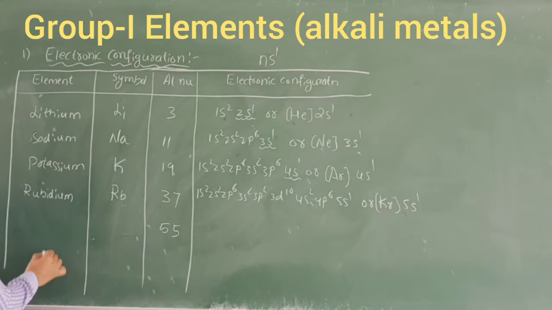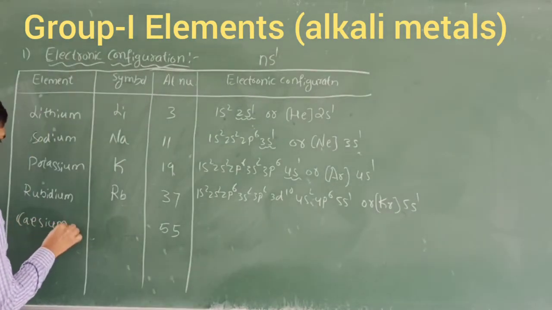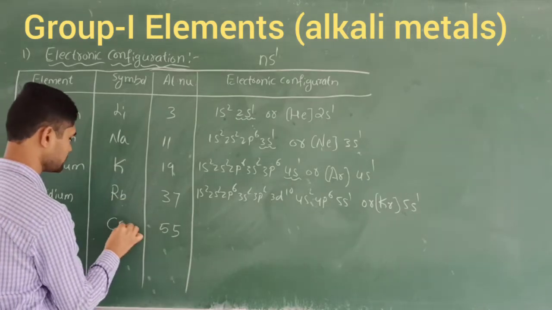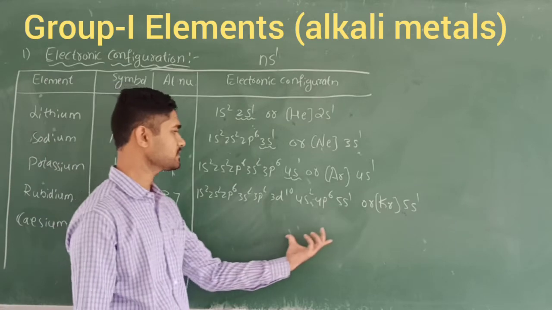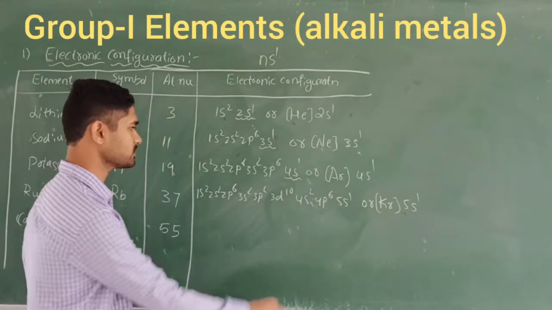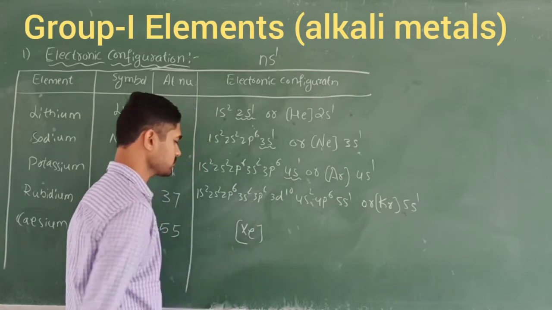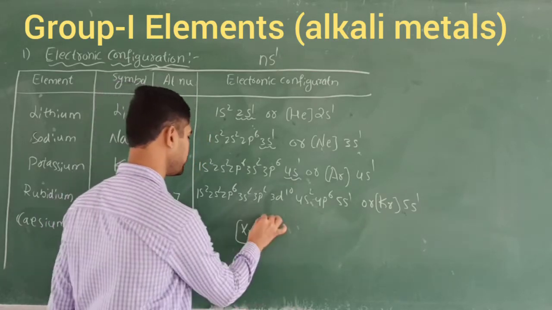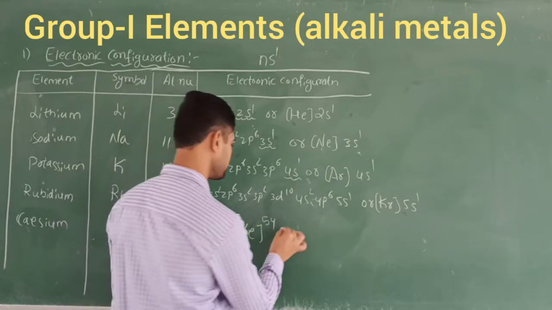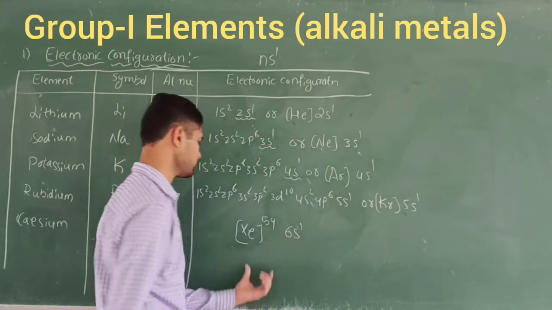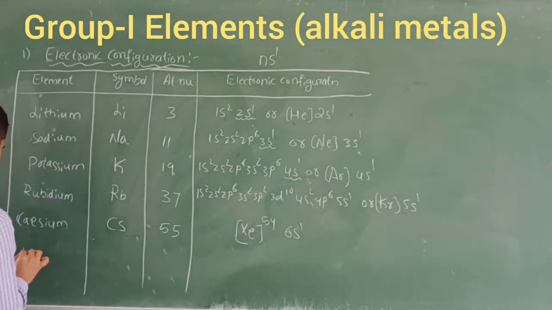Similarly, next I am going to take cesium. Cesium has the symbol Cs and atomic number 55. Instead of writing the full electron configuration, I am going to write its nearest noble gas, xenon. Xenon has atomic number 54, and the remaining electron enters the 6s orbital, 6s1. So 54 plus 1, 55. Similarly, I am going to take francium.